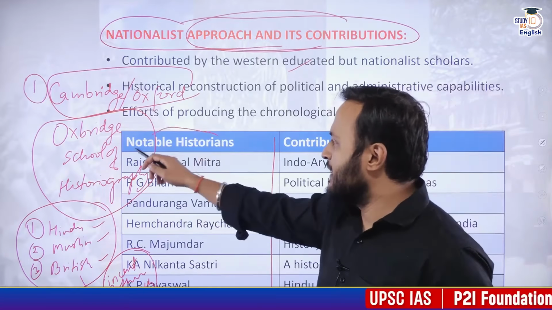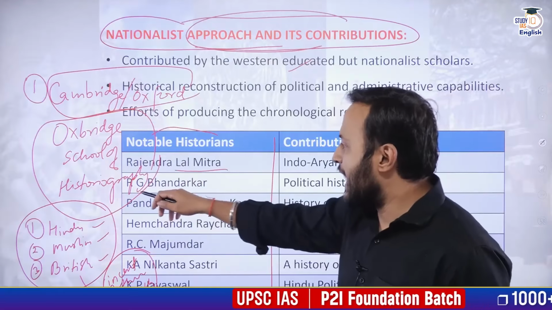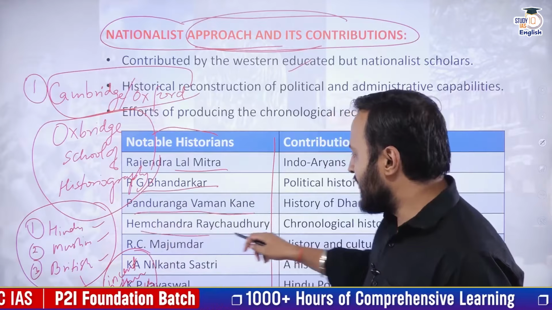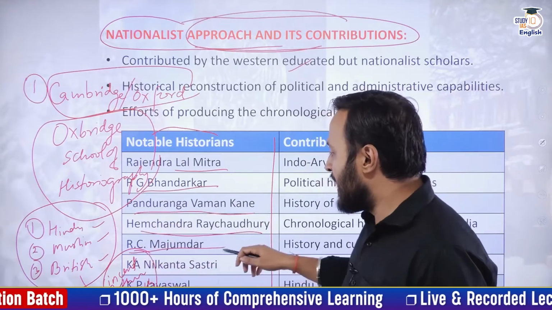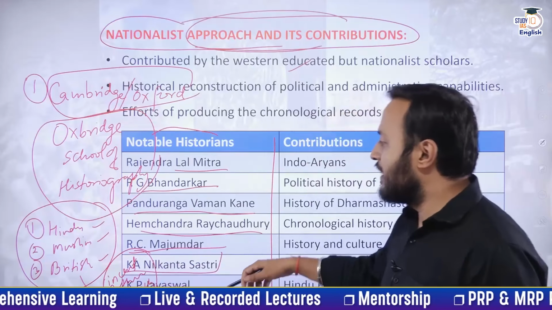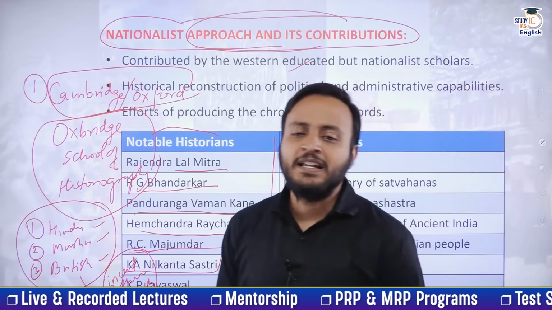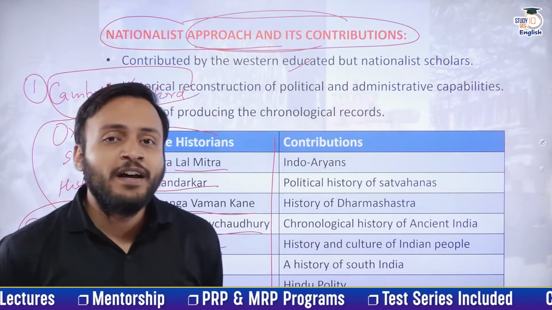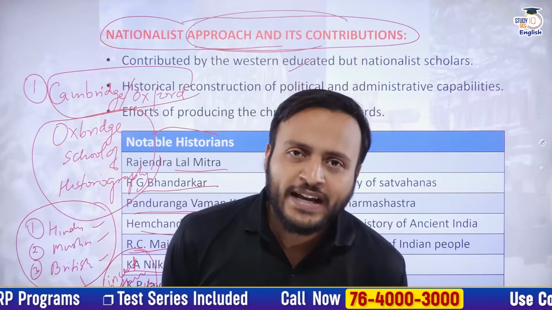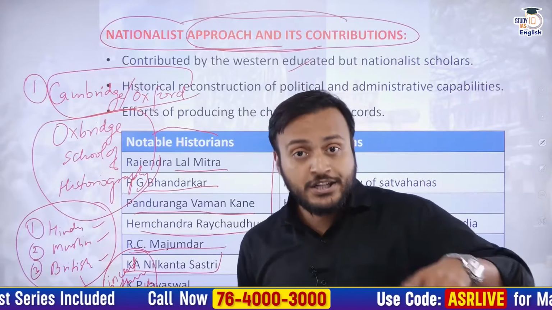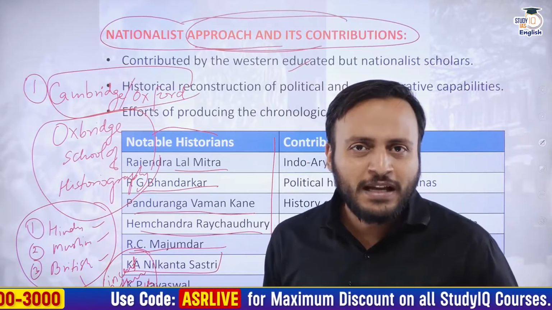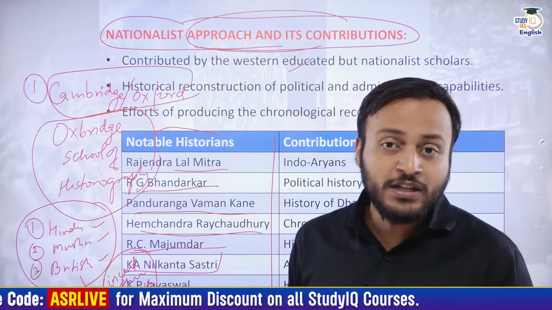Notable historians include Rajendra Lal Mitra, R.G. Bhandarkar, Panduranga Vaman Kane, Hemchandra Rai Chaudhuri, R.C. Majumdar, K.A. Neelkant Shastri, K.P. Jaiswal. All these are famous Indian historians who were categorized as nationalist historians, who tried to debunk the propagandist history about India as written by the European historians.